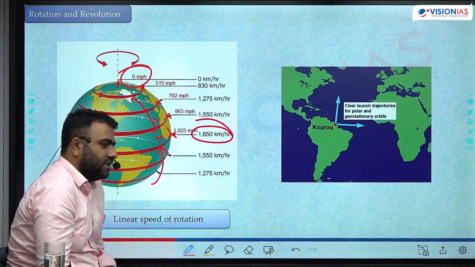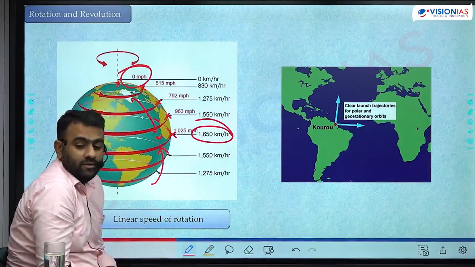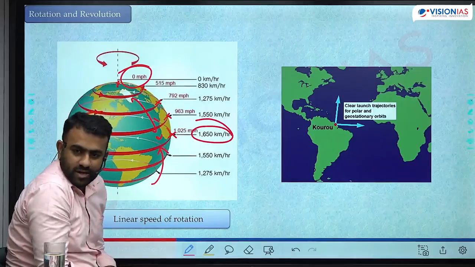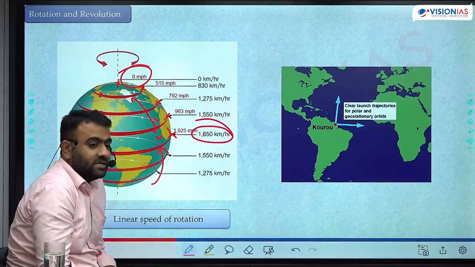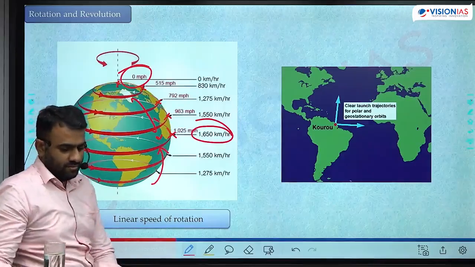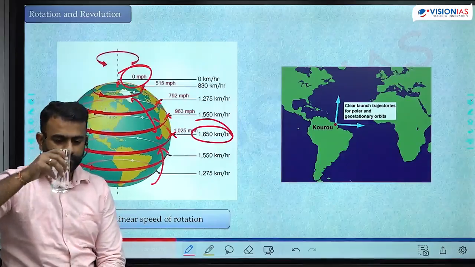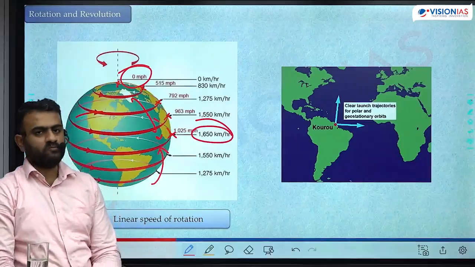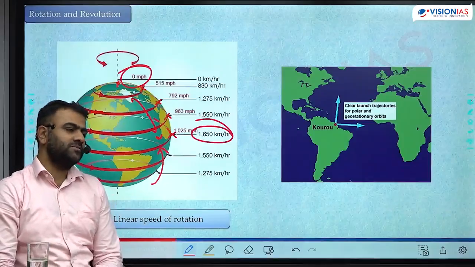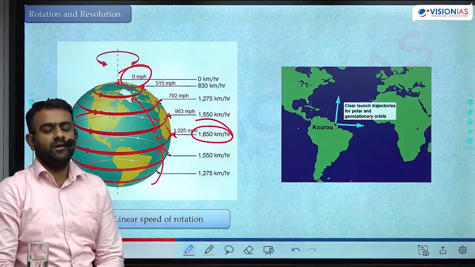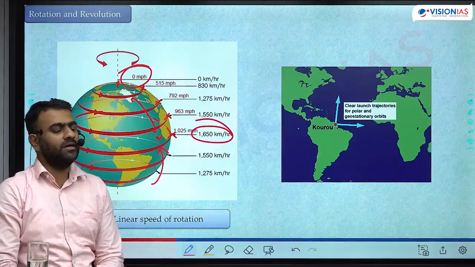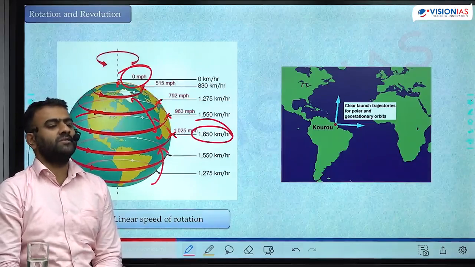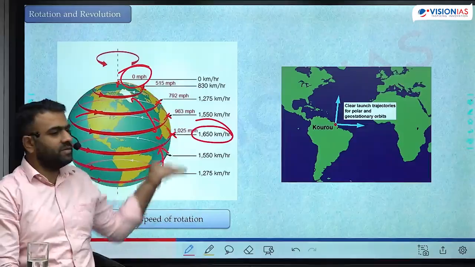So by launching at the equator, you get a greater thrust. Therefore, you can launch a rocket with lesser fuel. That is why most countries prefer their own country's southernmost location for launching. That means nearest to the equator is always preferred. Or if it is in the southern hemisphere, then the northernmost location.